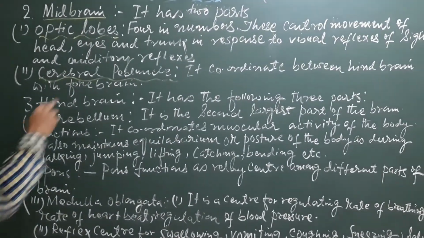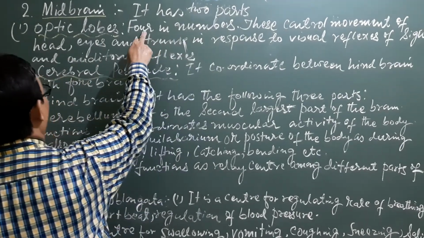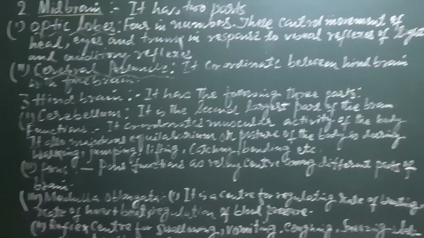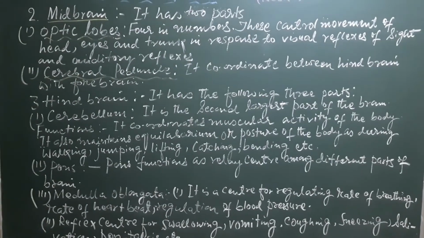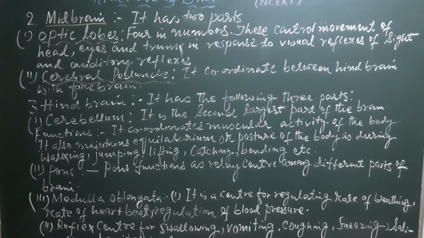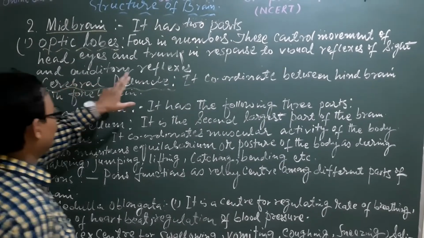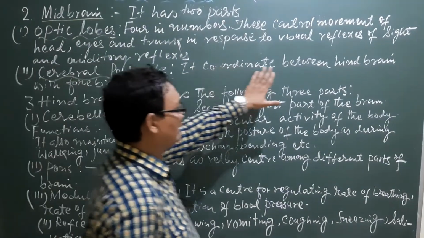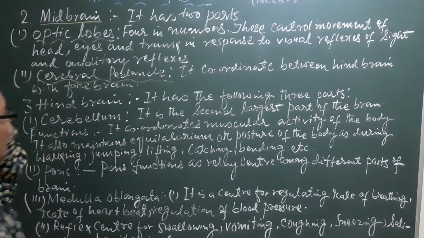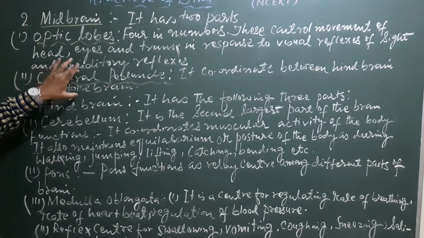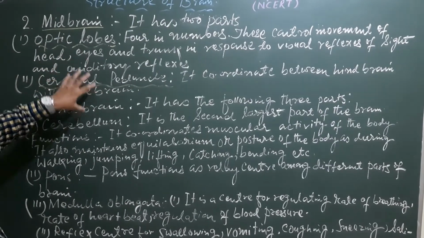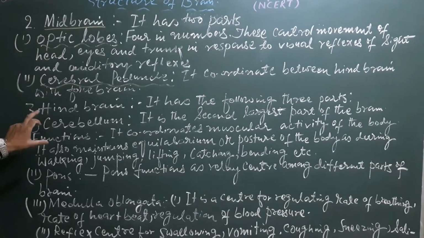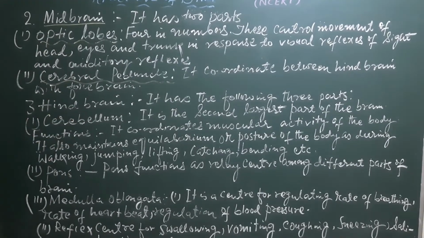Just in a brief way I have written here, optic lobes, four in number. These control movement of head, eyes and trunk in response to visual reflexes of sight and auditory reflexes, and the cerebral peduncle coordinates between the hindbrain and the forebrain. Now come to the last part of the brain, that is the hindbrain.